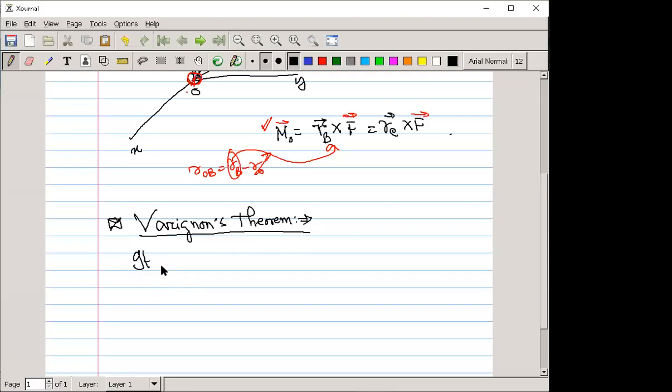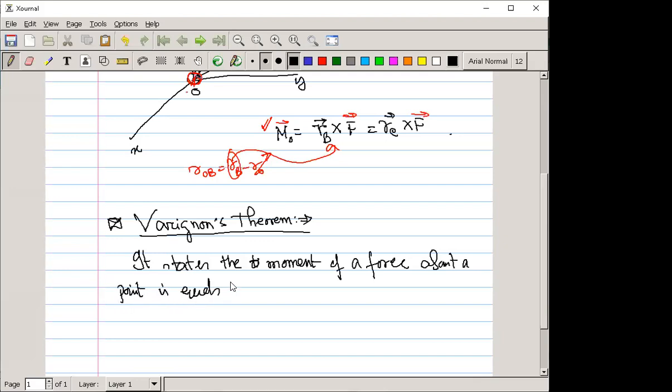It states that the moment of a force about a point is equal to the sum of the moments of the force vector, or we can say the force components, about that point.